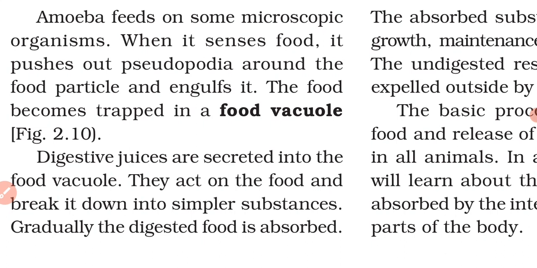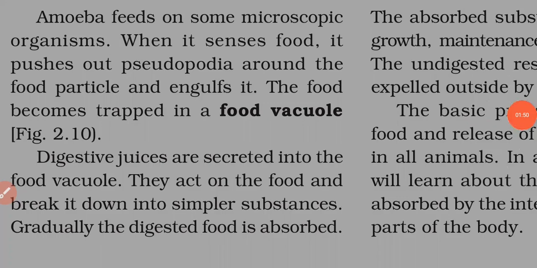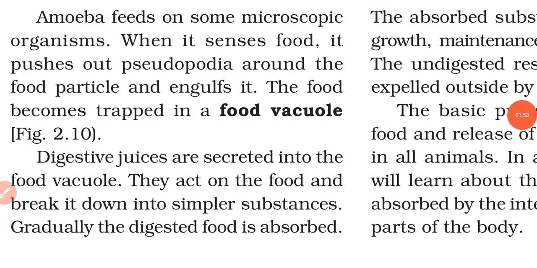And how does the digestion process actually happen? You see, the digestive juices are secreted into the food vacuole. That means the cytoplasm is all over the structure of amoeba.